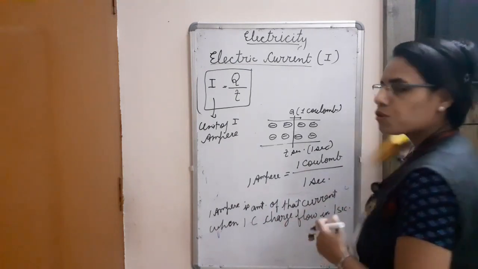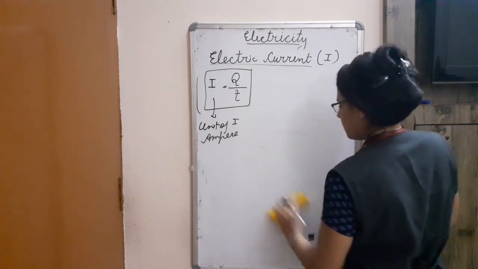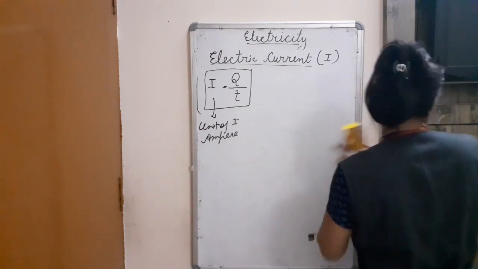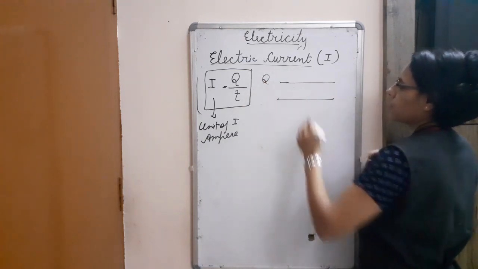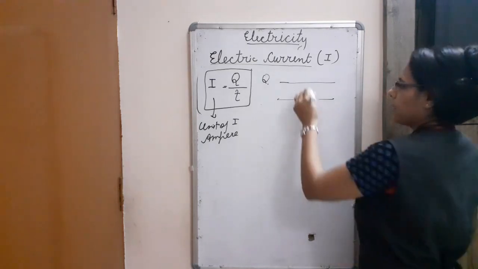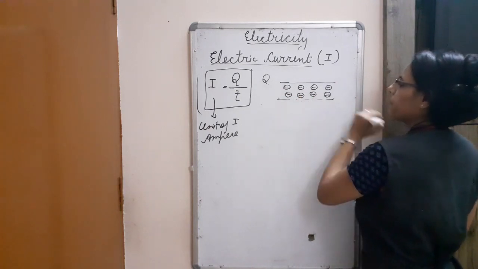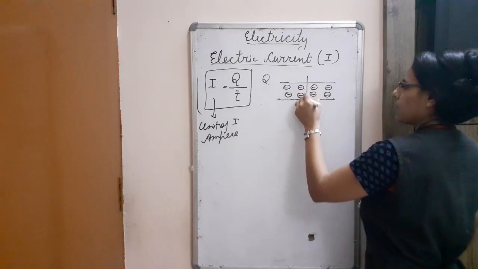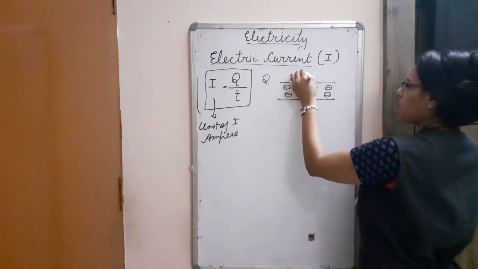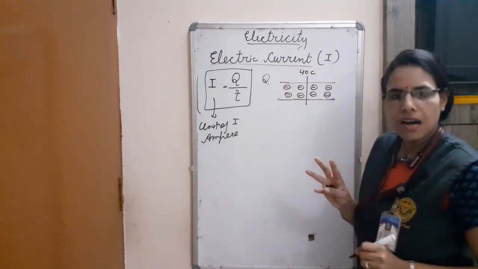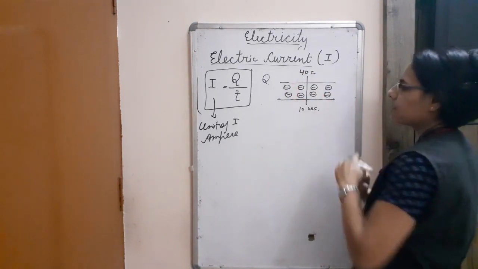Now, one more question we are doing here. There is one copper wire conductor in which the electrons are present, so charge is flowing. Again, I am making a line. In this line, suppose 40 coulomb charge flows in 10 seconds from this line.